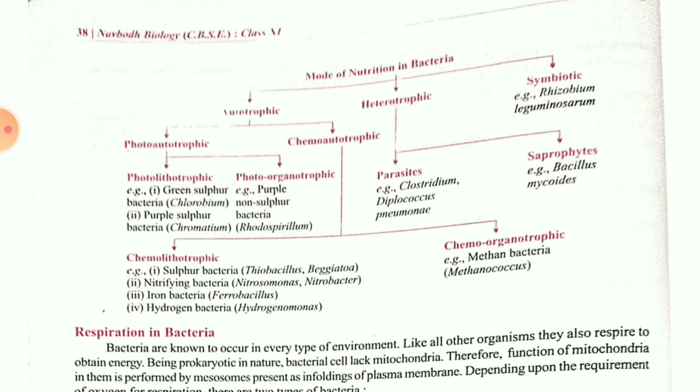Children, what I had taught just now, the mode of nutrition in bacteria, is here in very brief form, and it has been concluded here as you can see: autotrophic, heterotrophic and symbiotic. Autotrophic, two parts are there: photoautotrophic, chemoautotrophic. Heterotrophic, two parts are there: parasitic and saprophytic. Chemoautotrophic, again two parts are there: chemolithotropic and chemoorganotropic. I hope this one is clear, and as this is the base for the further classification, prepare it thoroughly. You should know all the terminology, so that in future if the same terminology comes, you don't get confused regarding that.